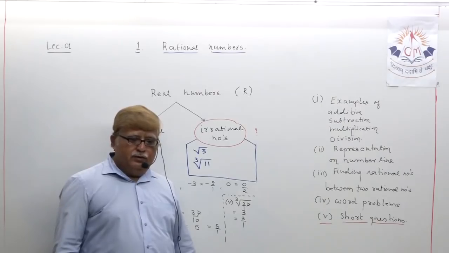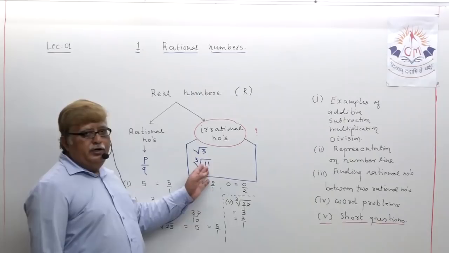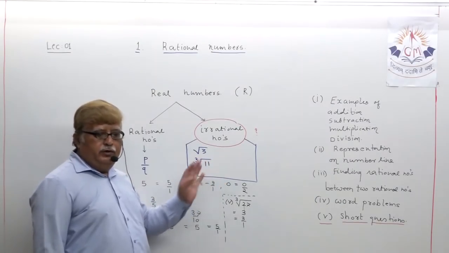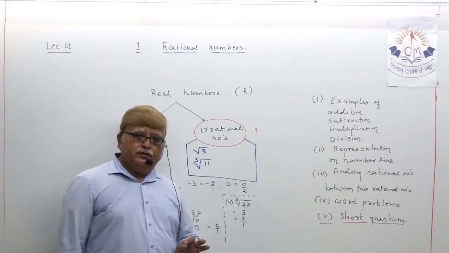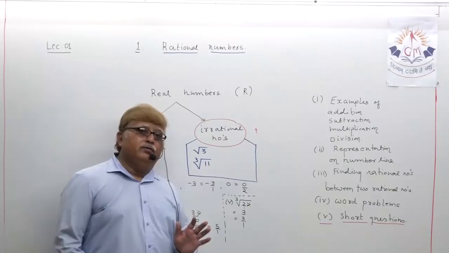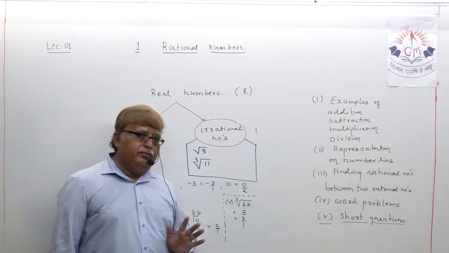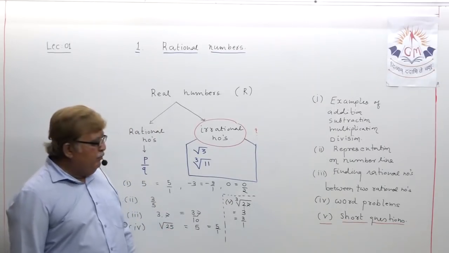Cube root of 11 is not possible, means you cannot take the number out from this sign, because 11 is not a perfect cube number. What I told you, not a perfect cube number. So one thing is clear in your mind? What is that?